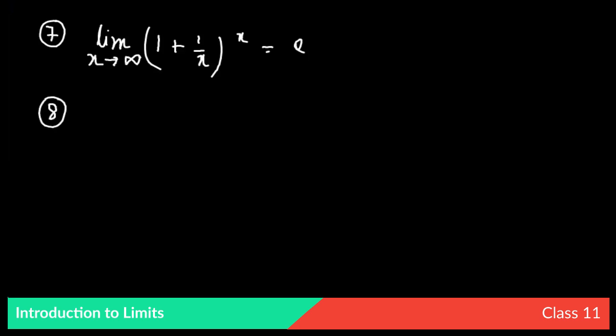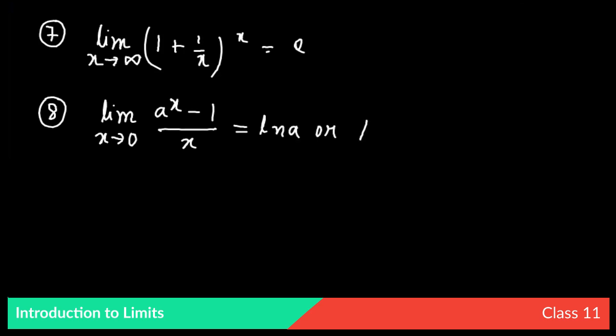Now the number 8, this is the last standard limit, and it is also very important. It is the limit as x tends to 0 of (a to the power x minus 1) by x. It is ln a, or you can write log a to the base e. So ln a and log a to the base e are the same. These are the standard limits.